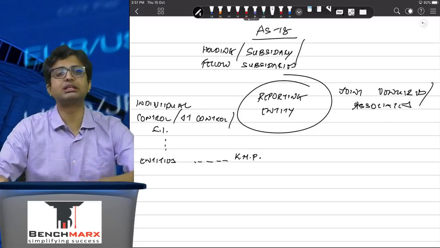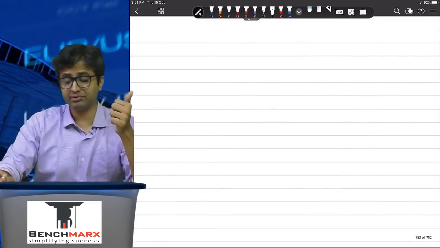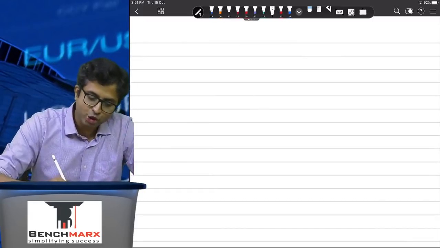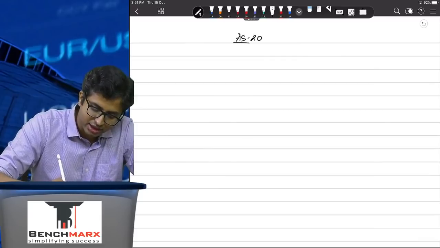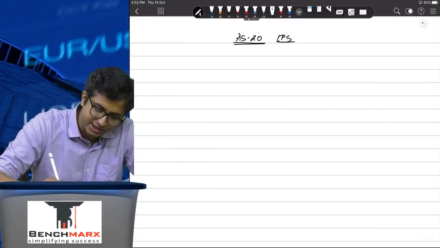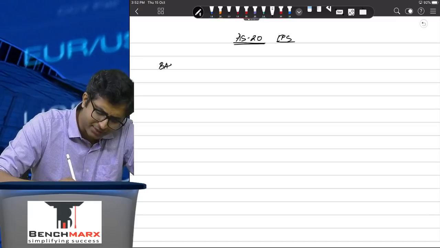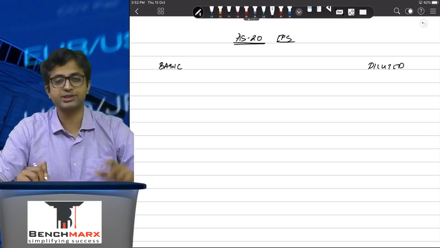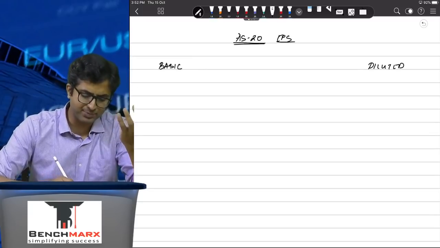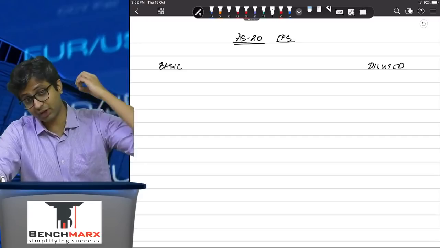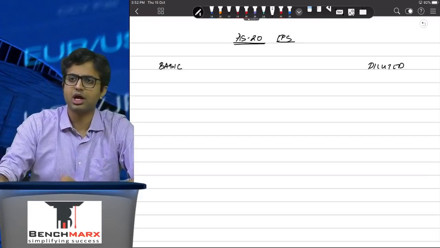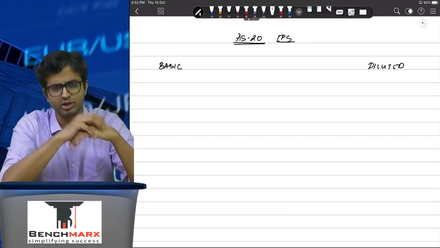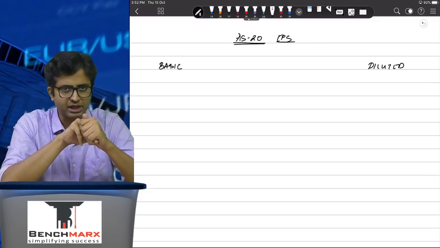Okay, now we come to the big three. AS 19 leases, AS 20 EPS, AS 22 deferred taxes. So when we look at AS 20, this is earnings per share. Within EPS, you have two types of EPS. One is what you call as the basic EPS. One is what you call as the diluted EPS. When we calculate EPS, what is the purpose of this? It is one of the most important financial metrics. You actually use the EPS even in calculating the P/E ratio, price to earning ratio. It's one of the most important financial metrics.